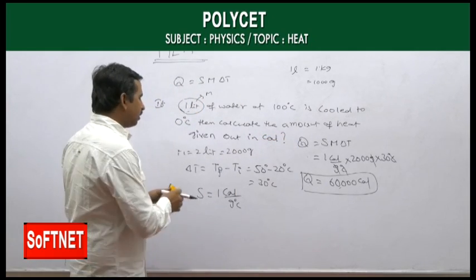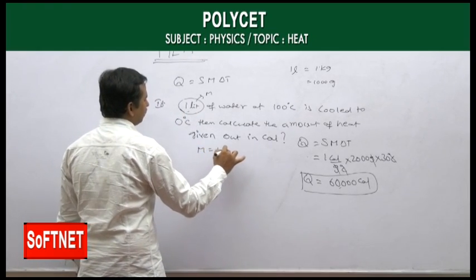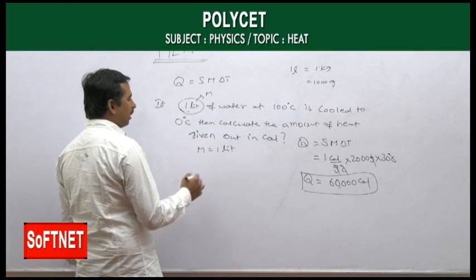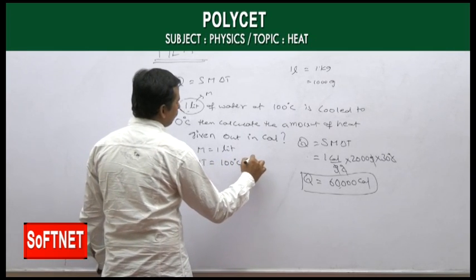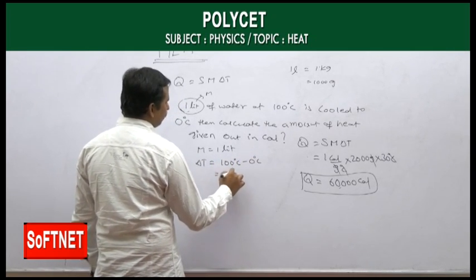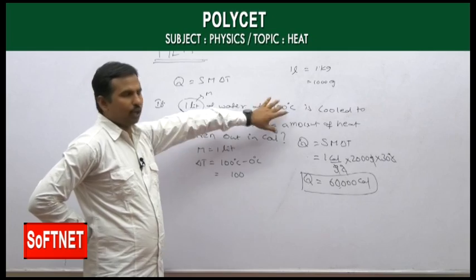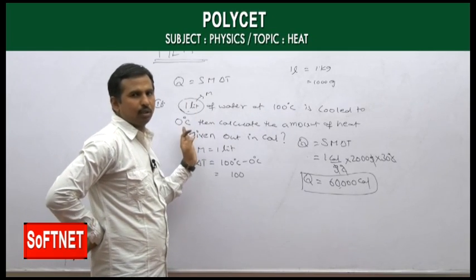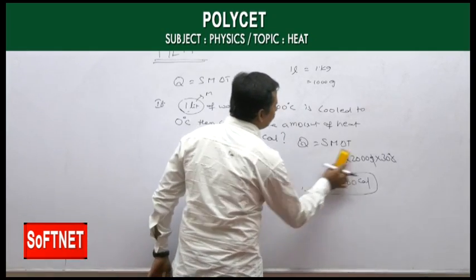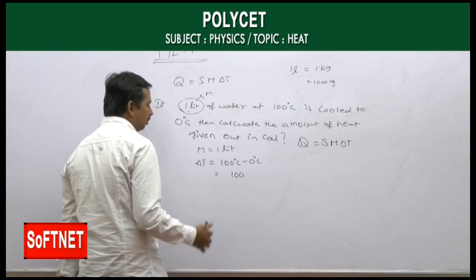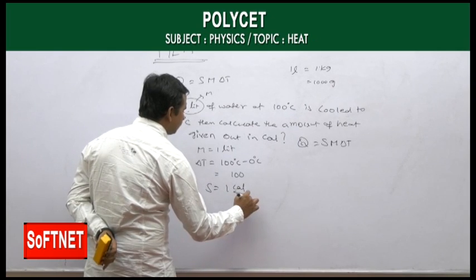Taking the same case, we have mass M equal to 1 liter, and change of temperature delta T is equal to 100 degrees Celsius minus 0, which is 100. See, I am not taking final minus initial. What we need is only the change, 100 minus 0, so it becomes 100. Then again, as S is equal to Q by M, Q is equal to S m delta T, and we know S is 1 calorie per gram degree Celsius.